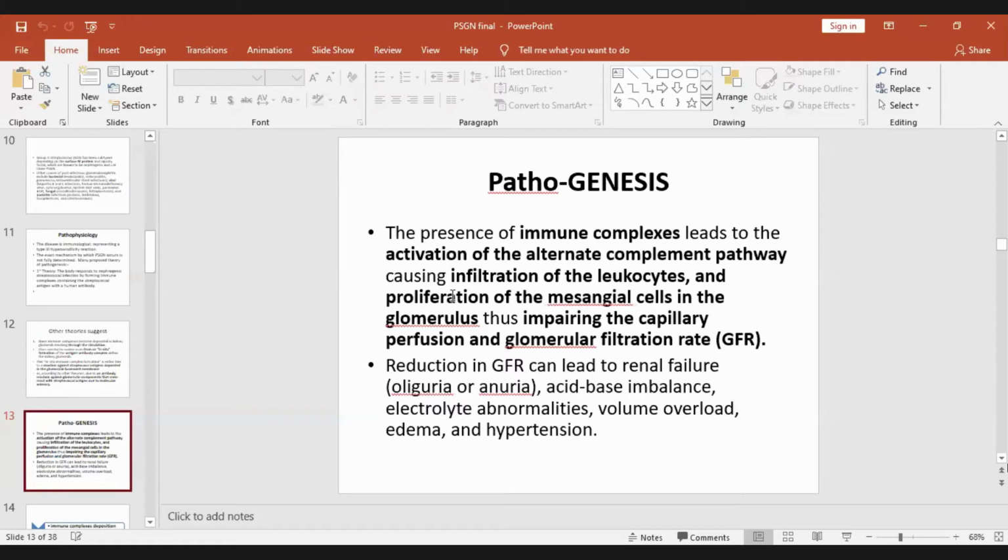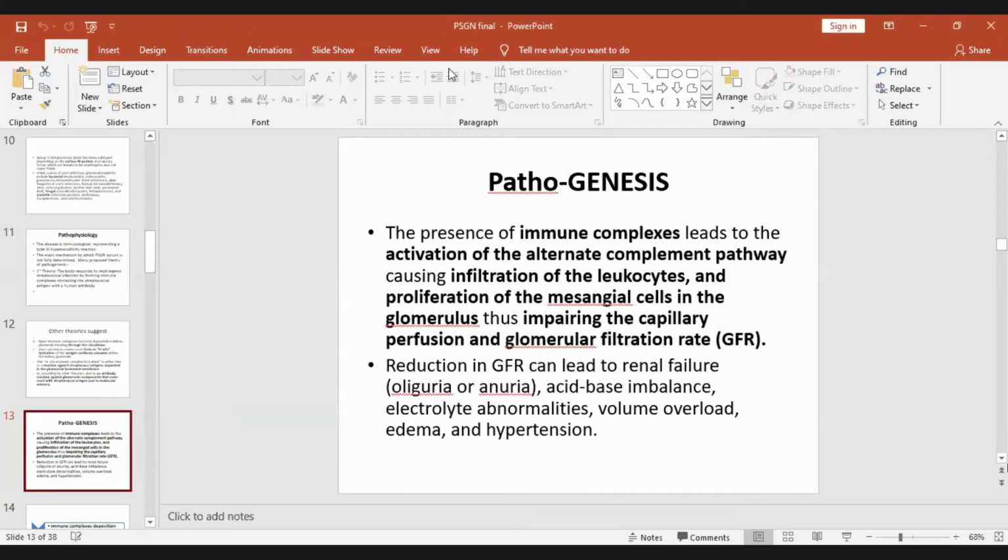And what does the immune complex do? How is the genesis of glomerulonephritis? So the immune complex, after getting deposited in the glomeruli or glomerular basement membrane, activates the alternate complement pathway. So what will happen? There is infiltration of leukocytes. There is proliferation of mesangial cells. If you remember in the last class, we talked about there being only 1 to 2 cells in the mesangium.